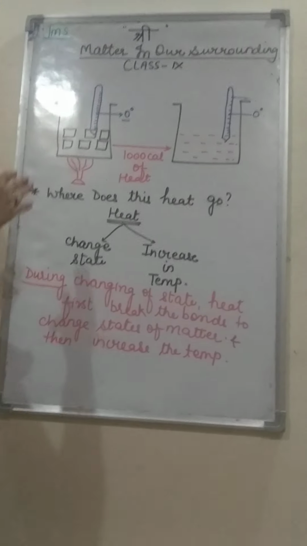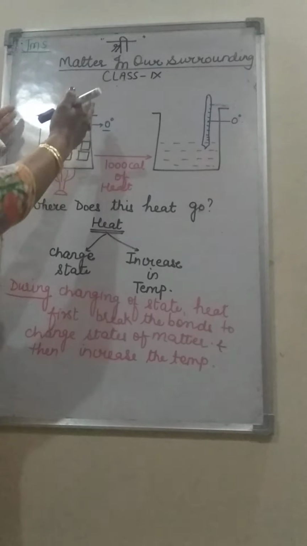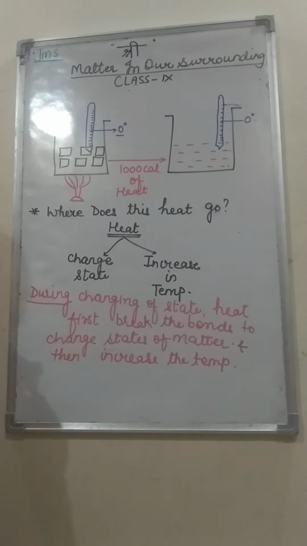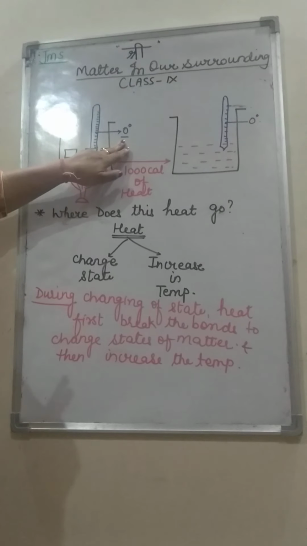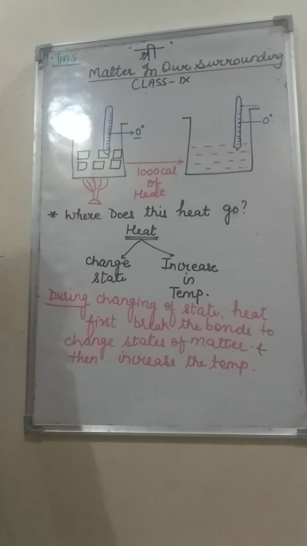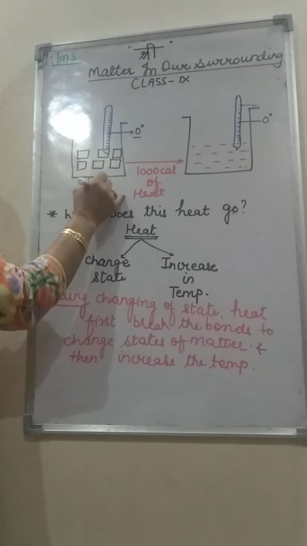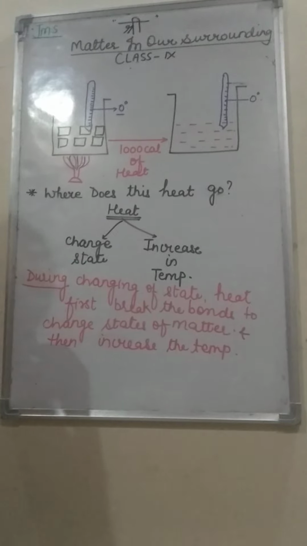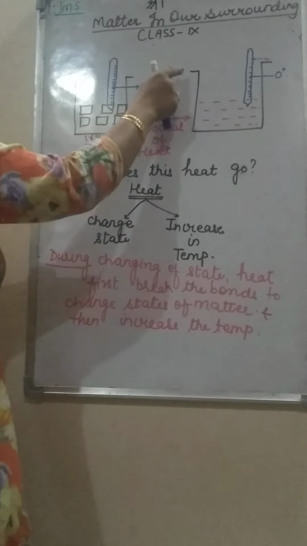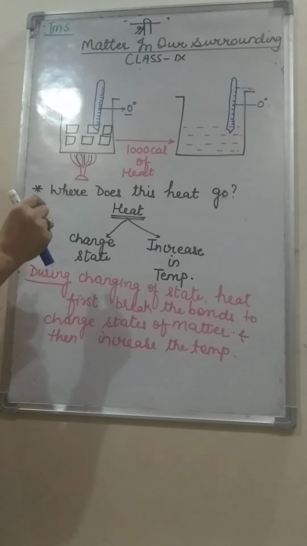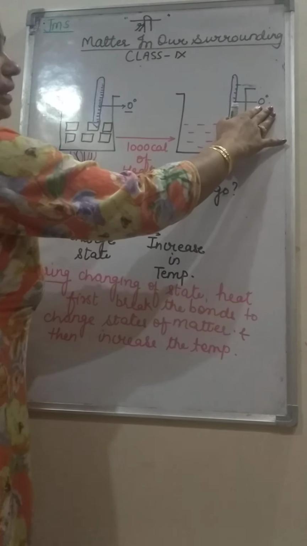Now, I will explain it experimentally. Suppose we take a beaker full of ice and we put in a thermometer. The reading in the thermometer is 0 degree. Now we light a burner under this beaker. Now we will see that the ice starts melting. Suppose when the ice totally converts into liquid and we are constantly recording the temperature, the temperature is still 0 degree.